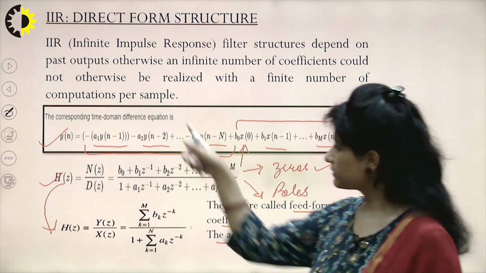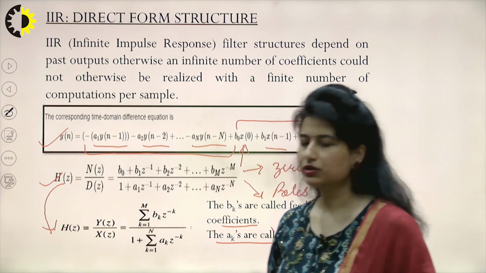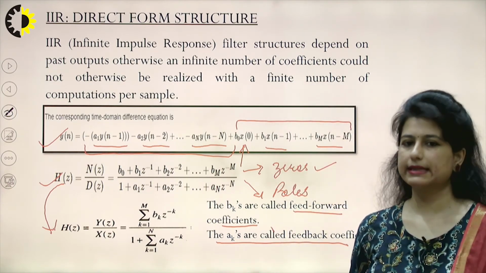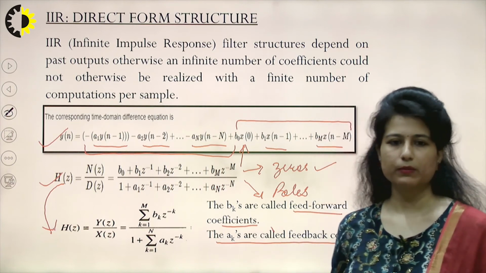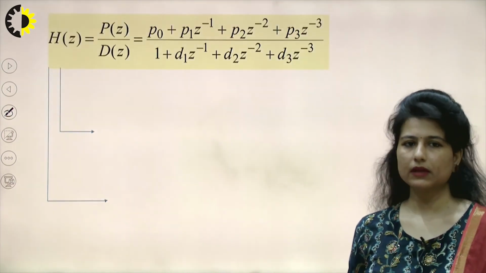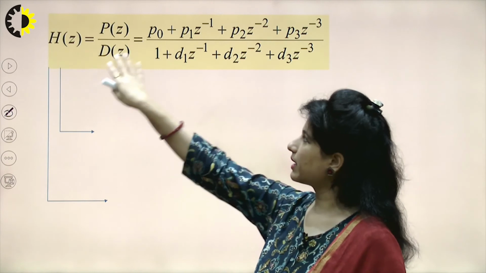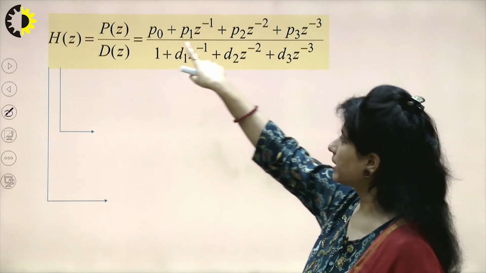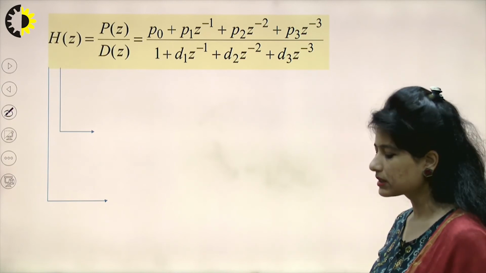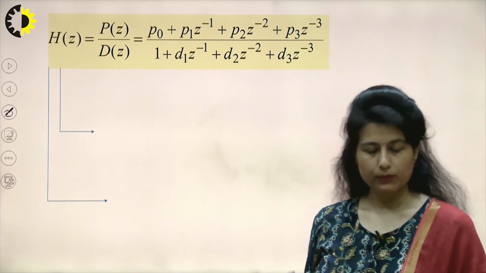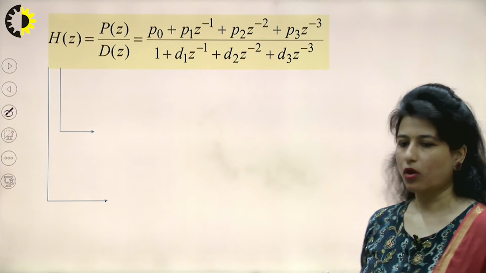So these would be the standard equations in which my system transfer function should exist, so that I can start plotting my realization or block diagrams. So if I have this transfer function in which the numerator has n number of zeros and the denominator has n number of poles, how would I plot the diagram in the direct form 1?